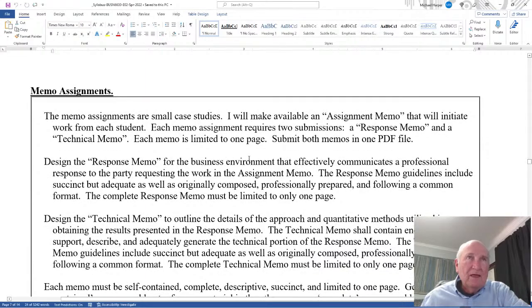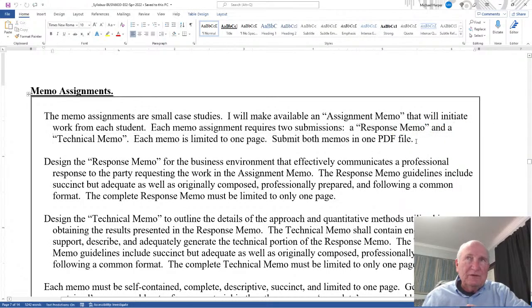Okay. Now, the memo assignments. The memo assignments are small case studies. I will make available an assignment memo that will initiate work from each student. Now, from the assignment memo, each memo assignment requires 2 submissions from you. So I generate these assignment memos. You generate 2 memos, a response memo and a technical memo, and each memo is limited to 1 page. Submit both memos in 1 PDF file.